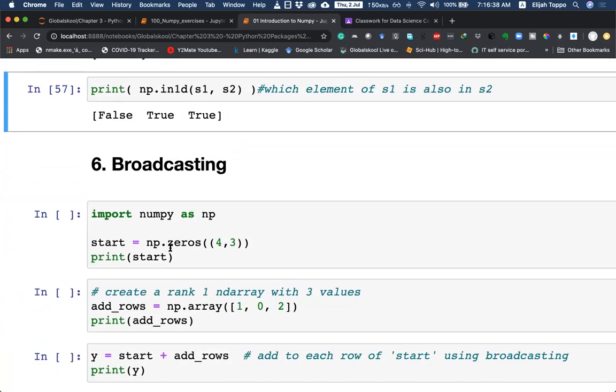Okay, so let me shift back to the iPad where we'll explain this concept of broadcasting.